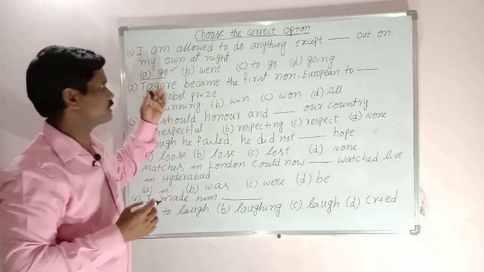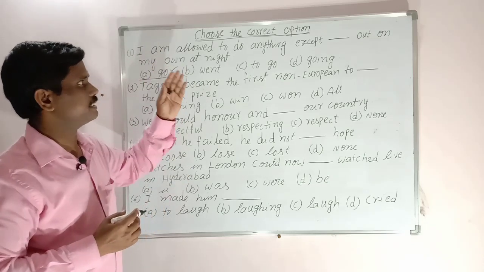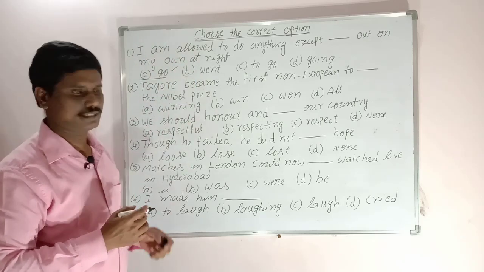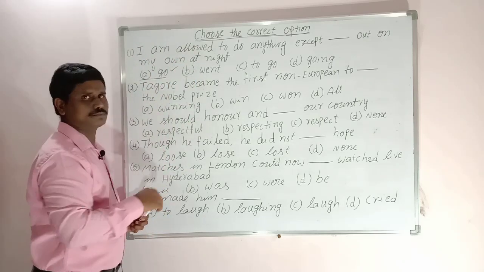Now let us see the correct answer. I am allowed to do anything except go out on my own at night. Now let us see the second example.